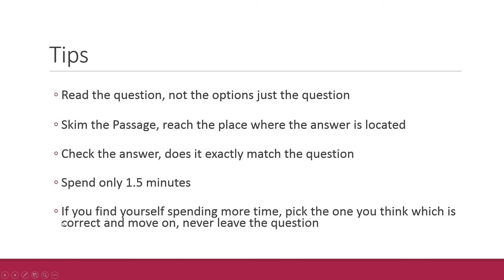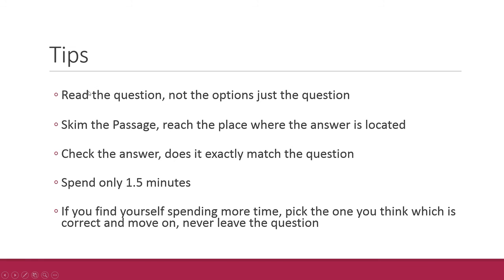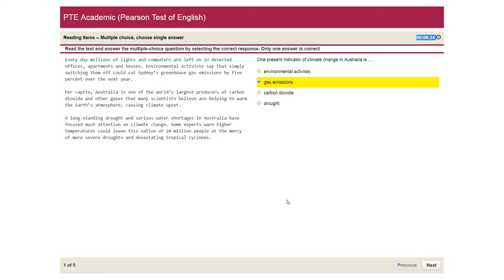The next step is, if you find yourself spending more time, pick the one you think is correct and then move on. And you should never leave the question unattended. So now moving to the second question, we'll implement all the things we have learned here: read the question, skim the passage, check the answer. 1.5 minutes we'll spend on the passage, and we should never leave the question unattended. So let's move to the second question.